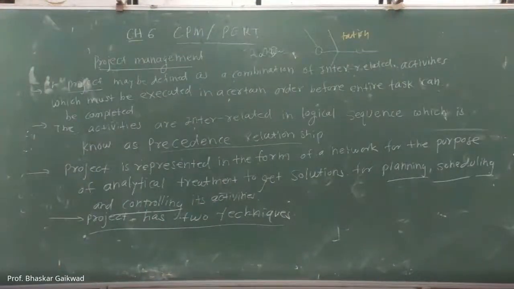Now in these three words, the first word we have to take is planning. So planning logically means dividing the project into different activities, estimating the time required for each activity, establishing the precedence relationship among the activities, and constructing the arrow diagram. Okay, construct the arrow diagram.